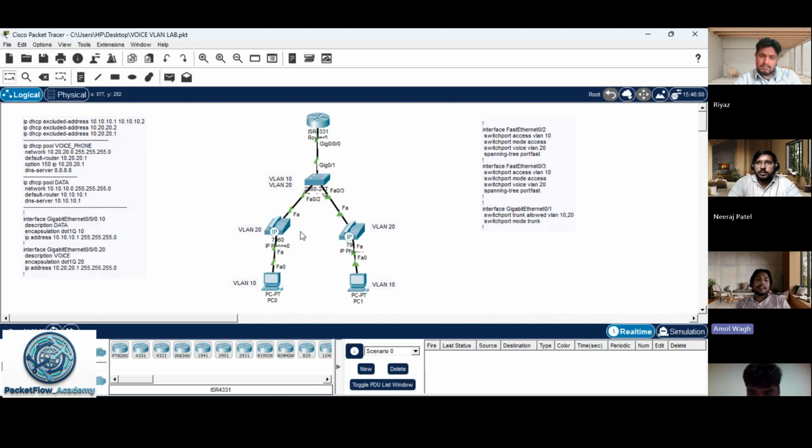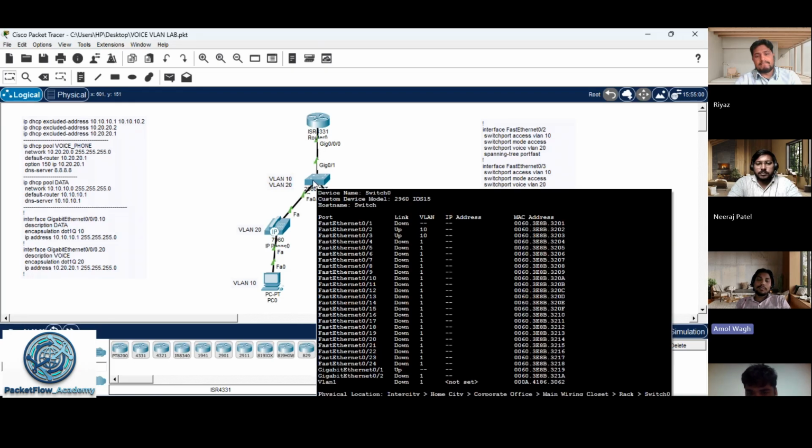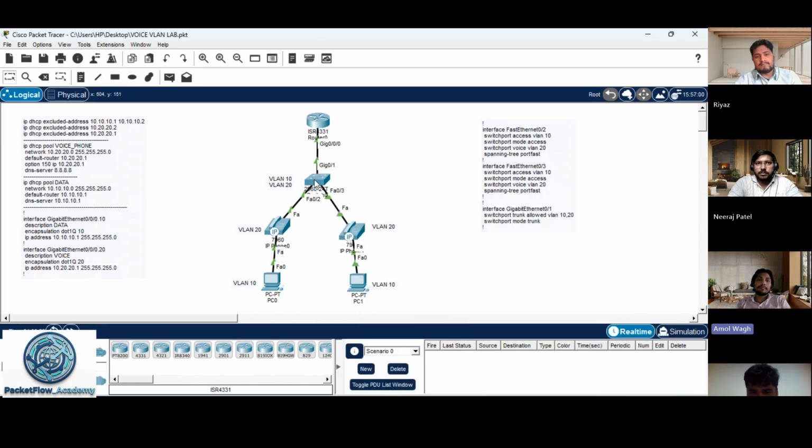Then the IP phone knows it needs to send its packets to this VLAN and tag this VLAN ID in the packet. When the IP phone sends this data to the switch, the switch can identify that this is voice VLAN traffic.